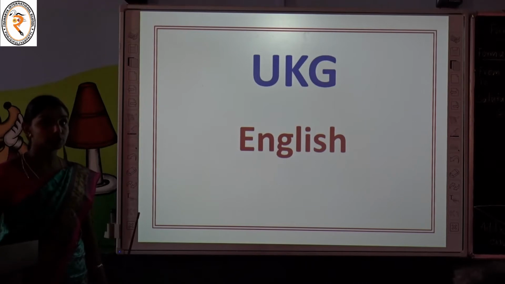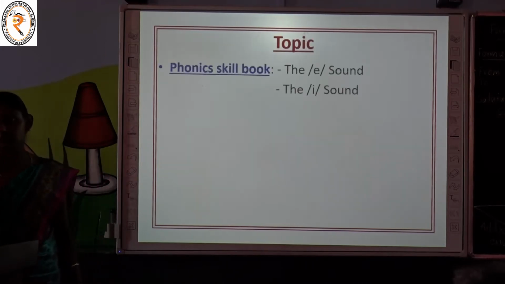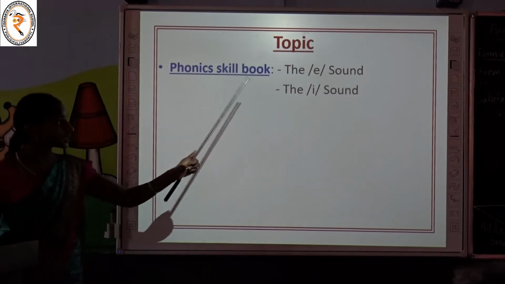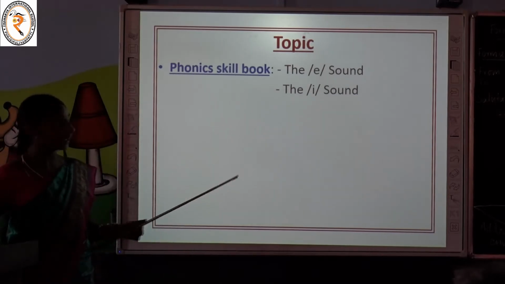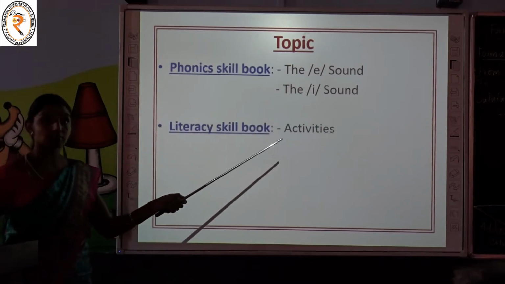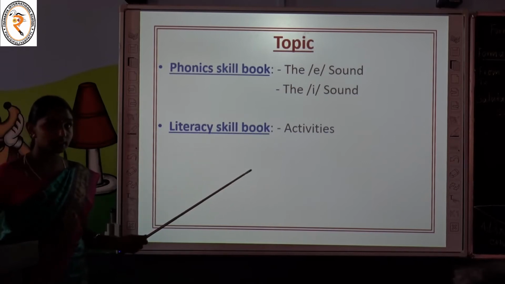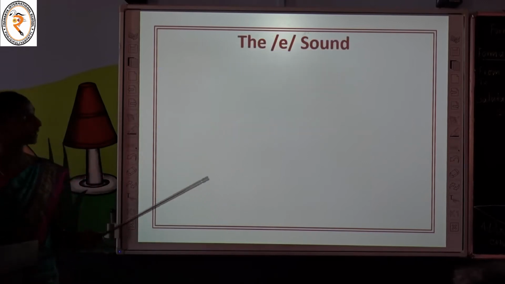Today we are going to learn English subject. Let's move on to the topics. Now we are going to learn the sounds of the letters E and I from your phonics skill book. After that we have to do some activities that are from your literacy skill book. Are you ready children? Let's see one by one.